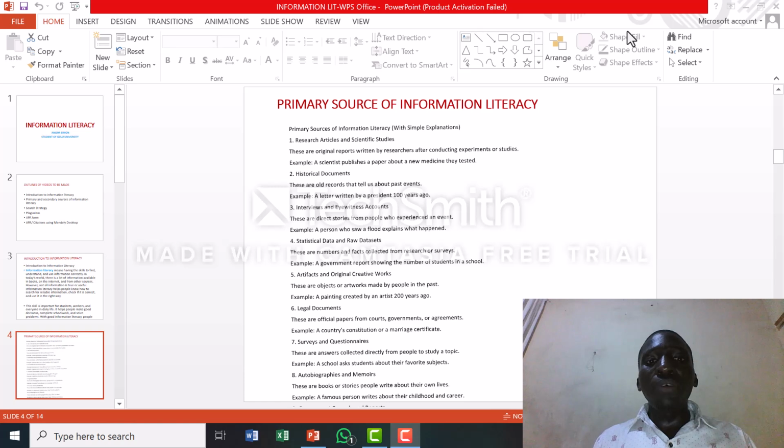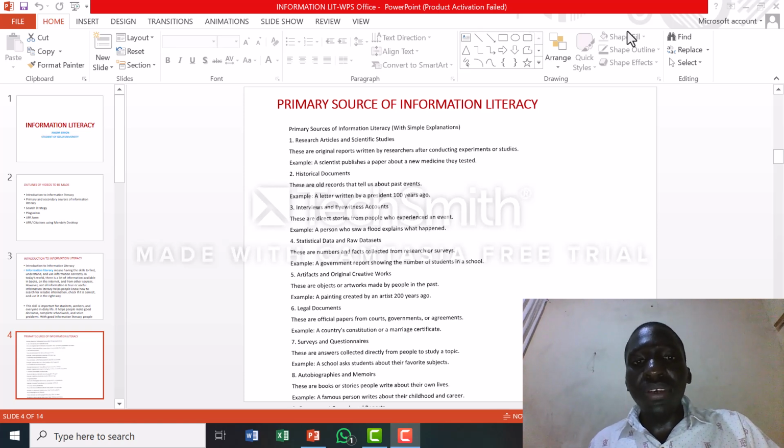We also have the interview, an eyewitness account. In an interview, you cannot send somebody else to be interviewed, or just be informed that you were interviewed. It demands that you appear there directly, and then they interview you. So an interview is also an example of a primary source of information, because it involves you and the interviewer face to face.